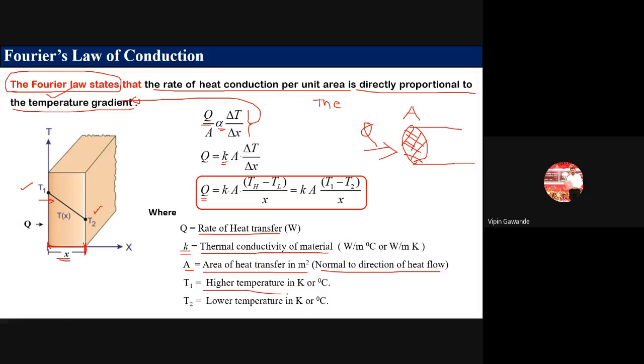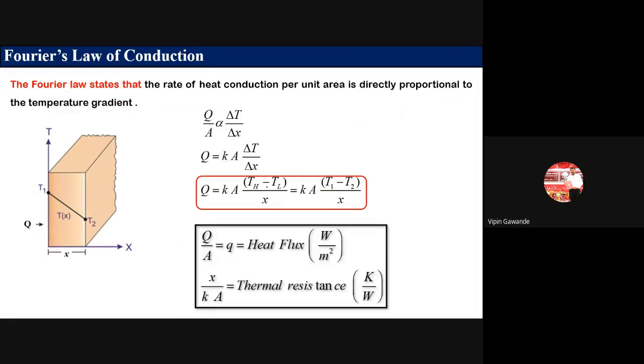Now T1 is the higher temperature. It may be in Kelvin or in degree Celsius; it doesn't matter, the difference will remain the same. T2 is the lower temperature, in Kelvin or degree Celsius. So this is the formula for your Fourier law of heat conduction. It says Q is equal to K A (T1 minus T2) divided by X. So you have to remember this formula. Now let us again see the same formula.